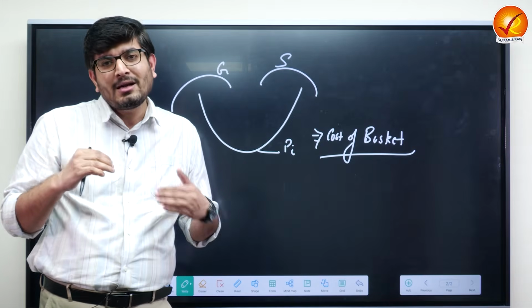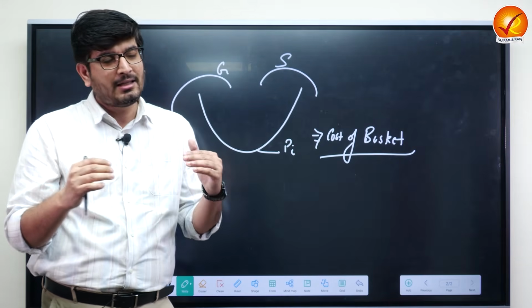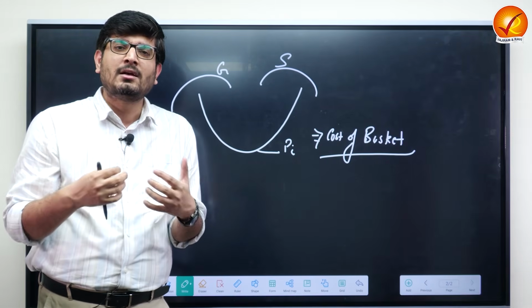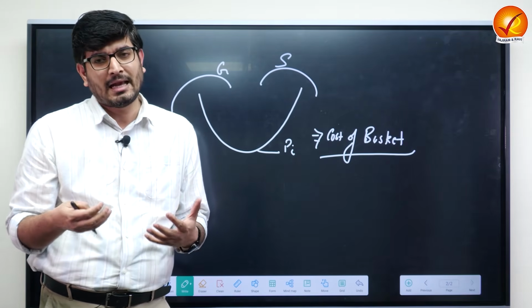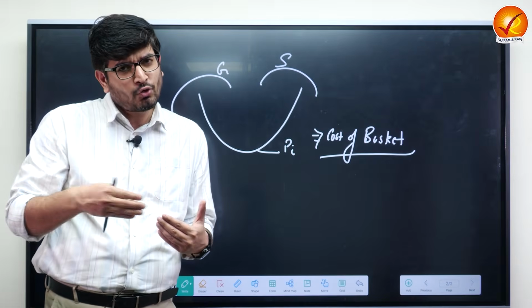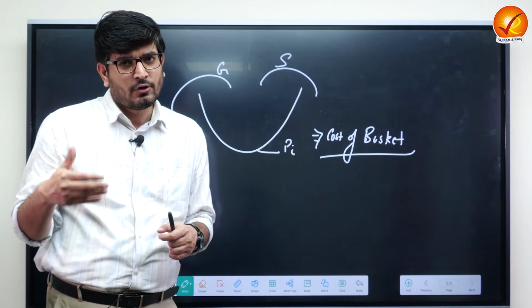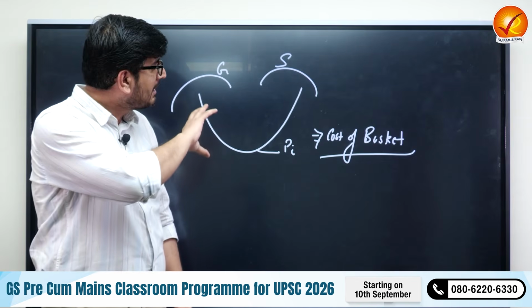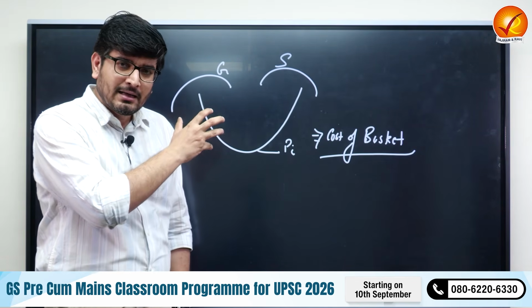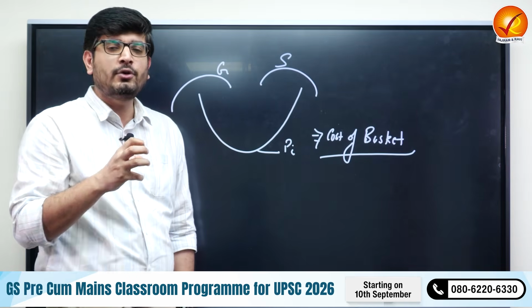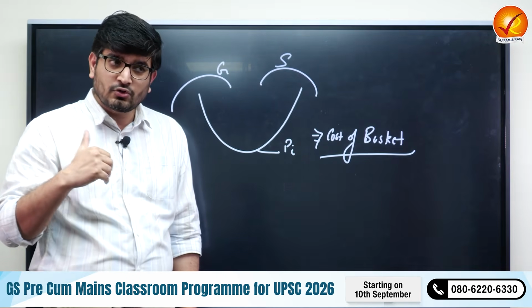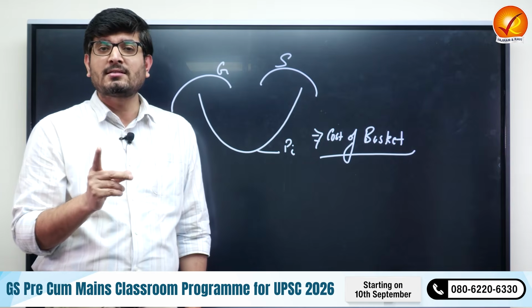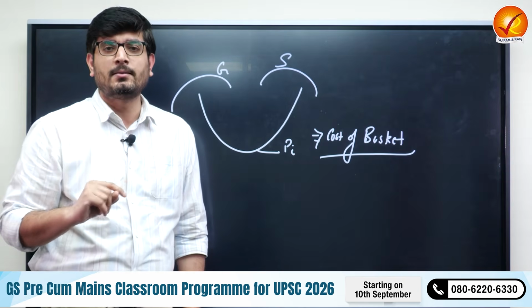So the point is, over time the consumption pattern changes, and therefore over time the shape and form of this basket also changes, because over time some goods become important for us and some goods become not so important, almost trivial for us. So we start reducing their consumption. Okay, so the consumption basket will reflect different kinds of changes from economy to economy. It will reflect changes over time, meaning intertemporally. Then also the consumption basket may change from rural India to urban India.